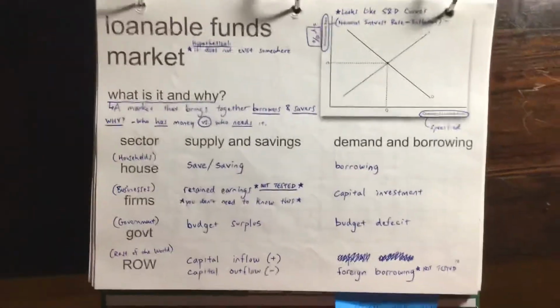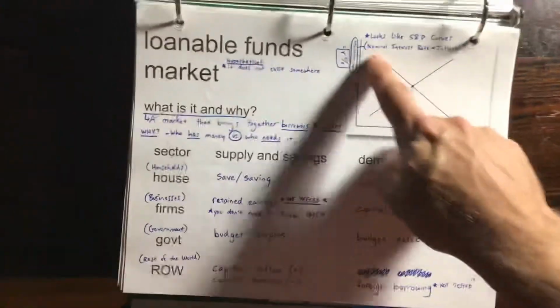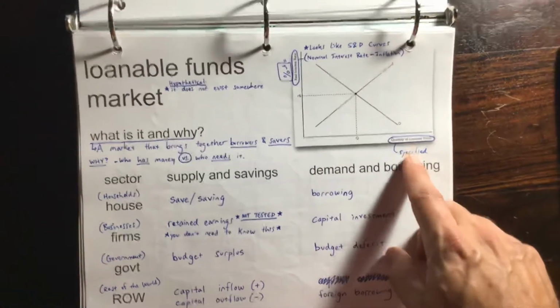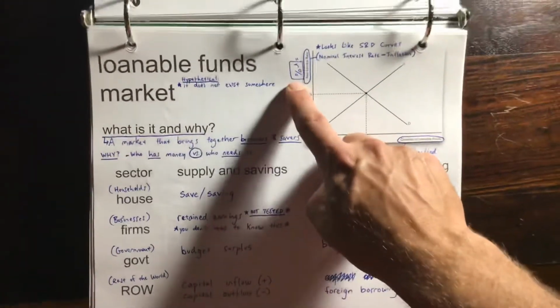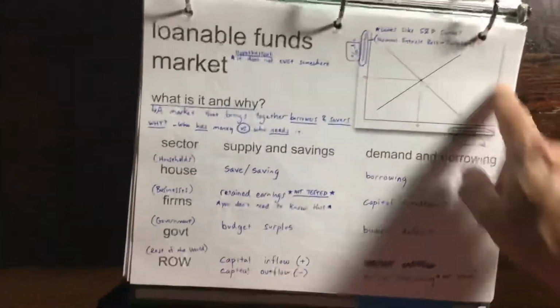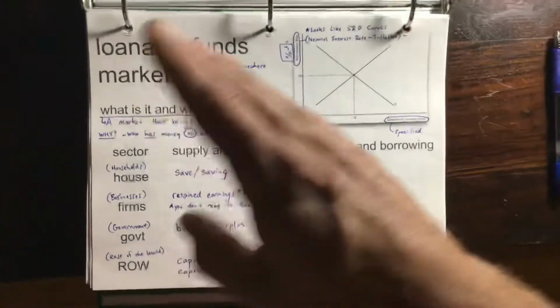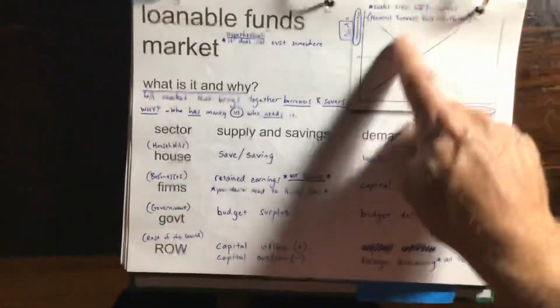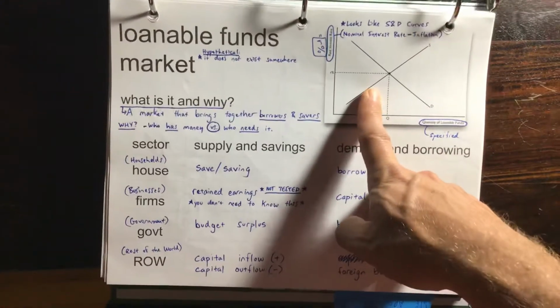We did loanable funds, okay? That was this. It's just a basic supply and demand graph, but you had loanable funds against the real interest rate, all right? I'm going to add that graph to my chart of all the graphs we've done in this class. That's probably graph number 5 of things we've done.